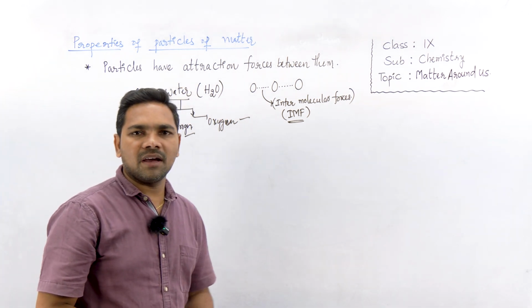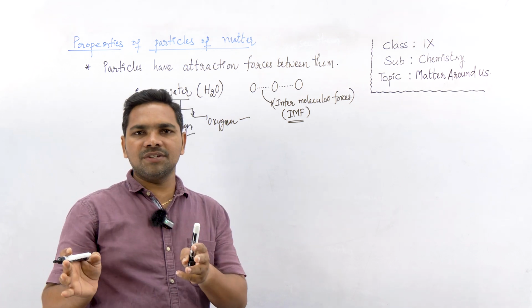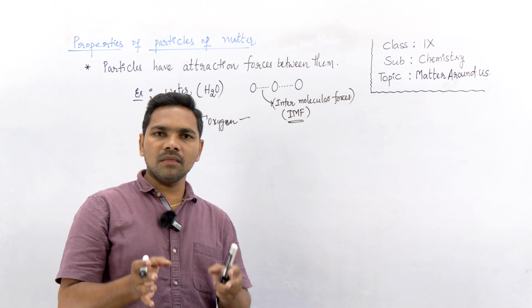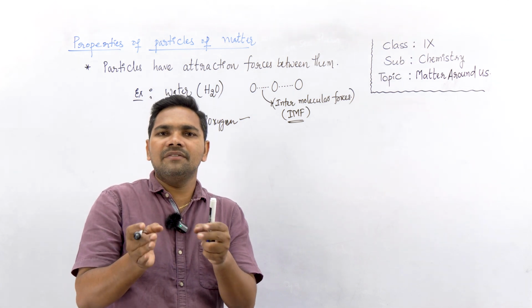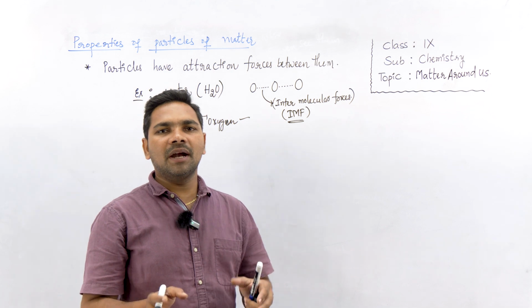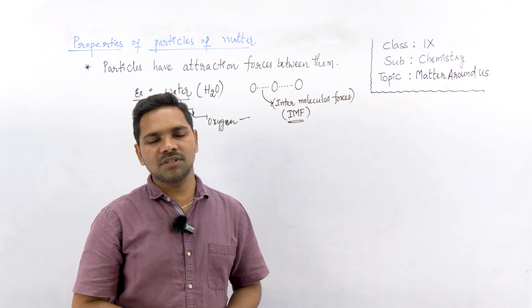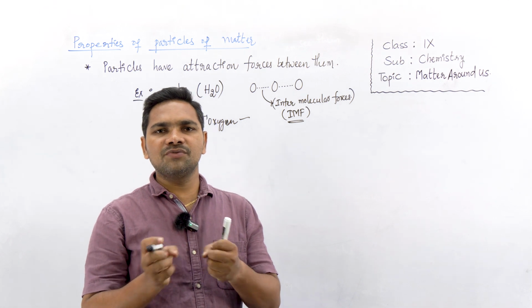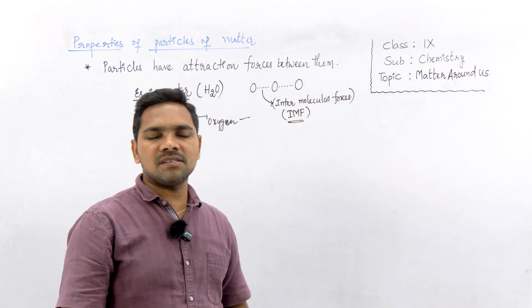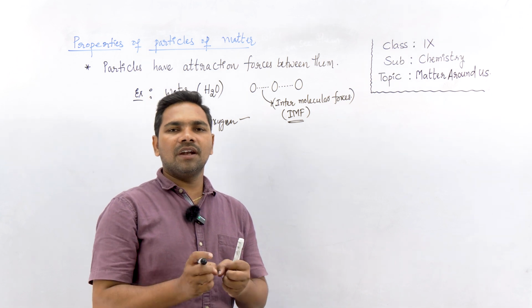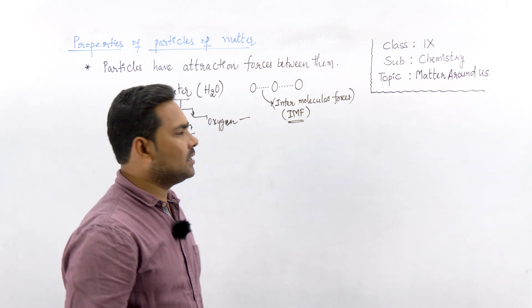All particles have attraction forces, but in some types of matter, the particles have weak attraction forces. In some other matter, the particles have very strong attraction forces, right? If you see metal, the attraction forces between metal particles are very strong, whereas in the case of gases, for example oxygen gas, hydrogen gas, the attraction forces are very weak, right?